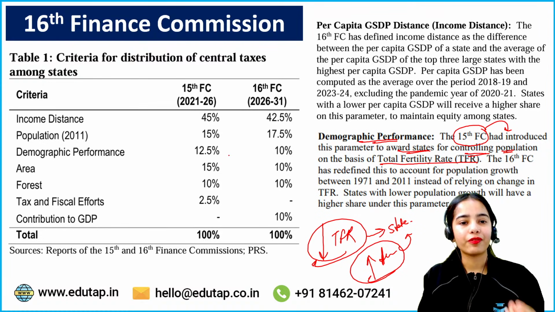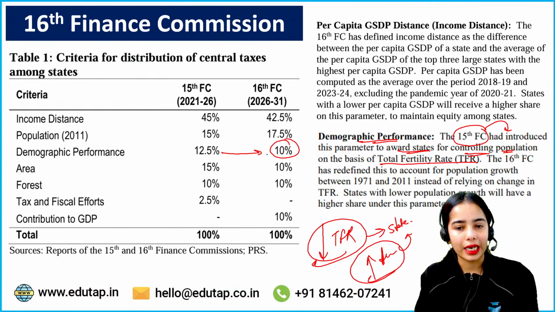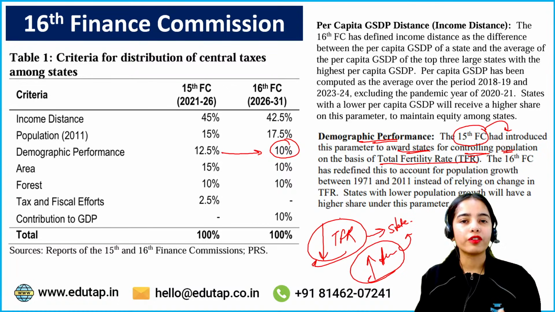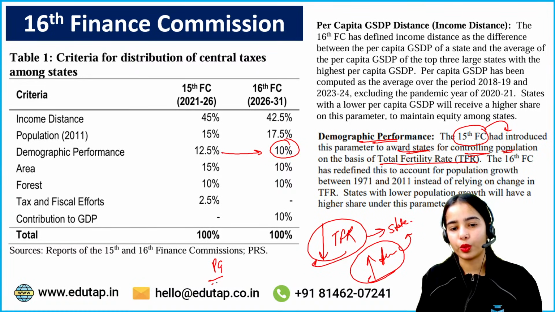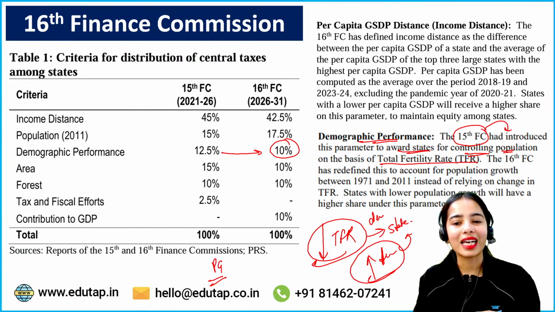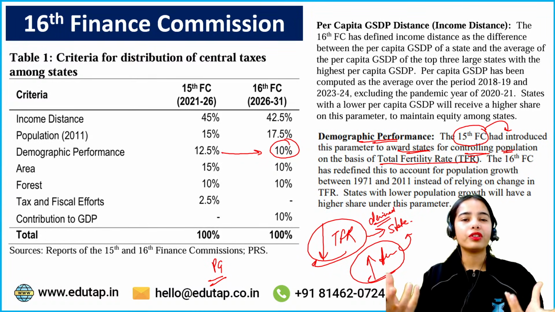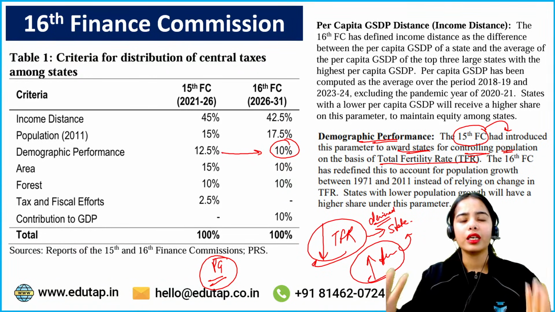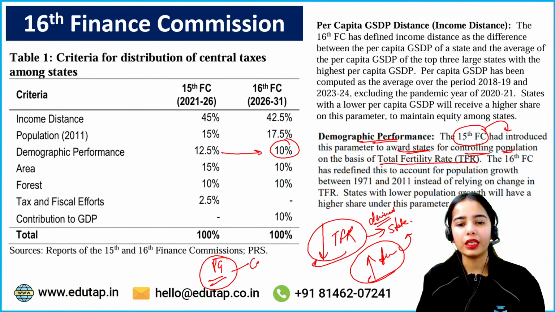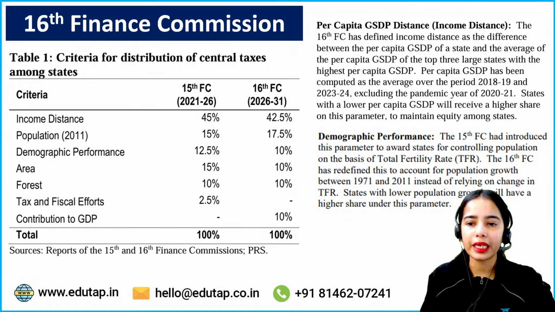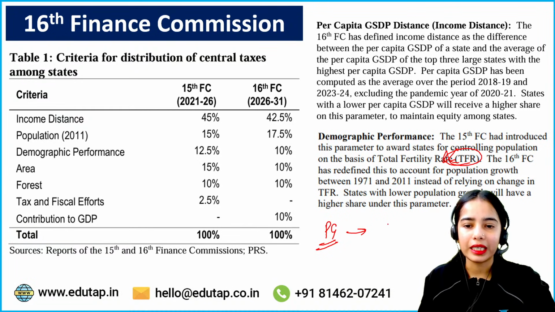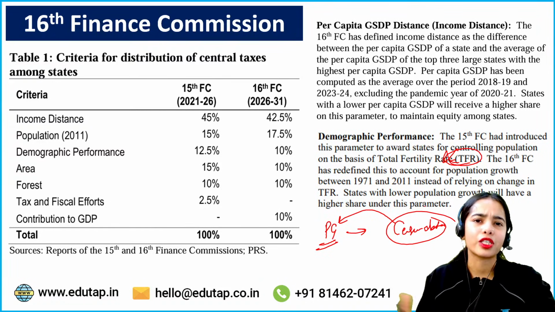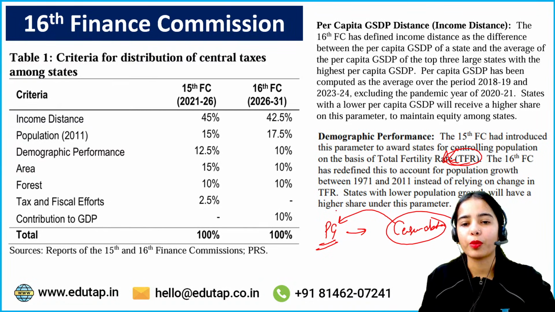Now it is said that we will continue with this demographic performance criteria, but instead of taking the total fertility rate, we will take the population growth, because total fertility rate is a derived kind of variable, while population growth is directly calculated from the census of 2011. Rather than taking the total fertility rate, we will take the population growth that is directly available from the census data.